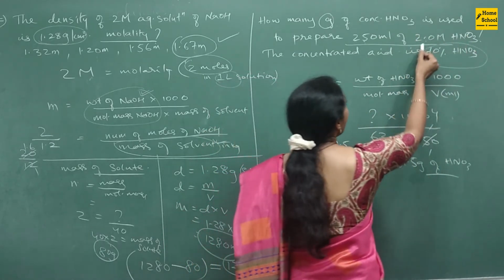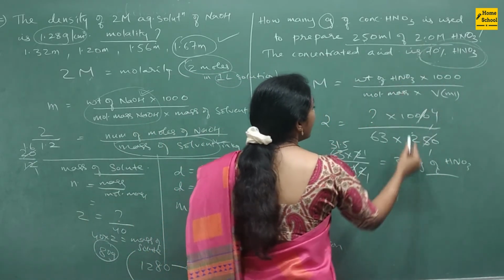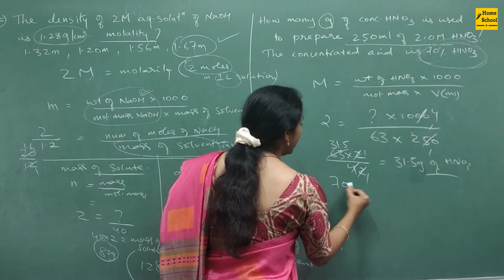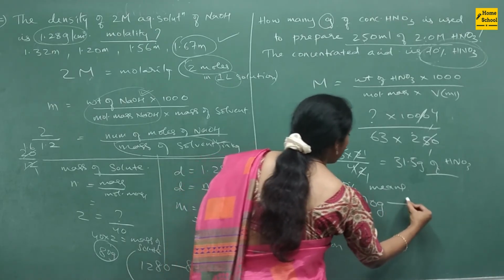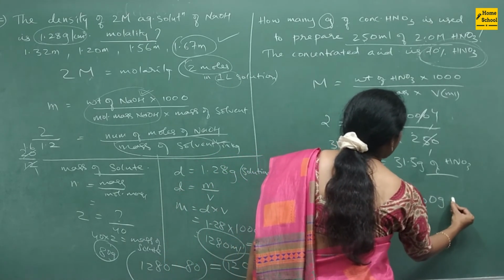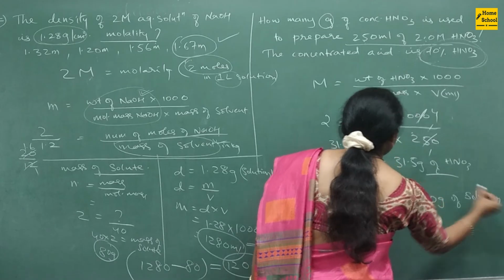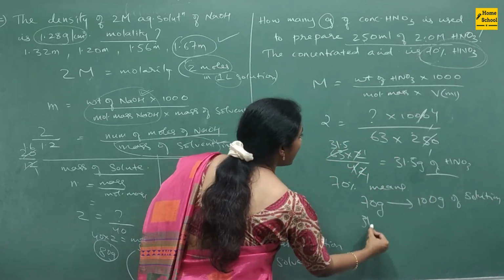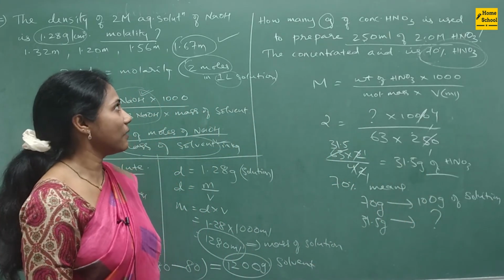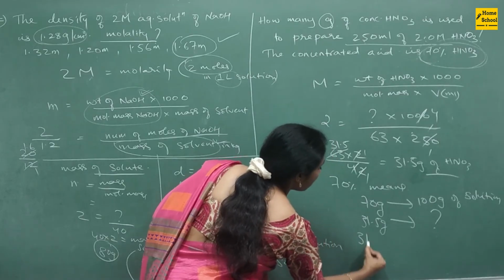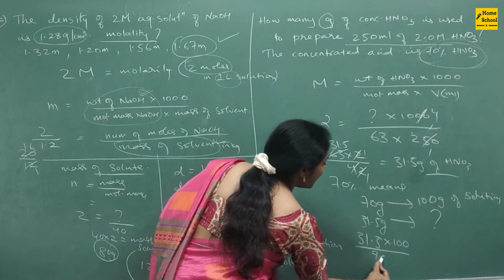But you need to find how much amount is there in 70% HNO3. Okay, see, look here. We know the logic: 70% means what? 70 grams present in 100 grams of solution. Now 31.5 grams is present in how many grams of solution they are asking. So what is your answer? You just have to do 31.5 into 100 divided by 70, guys.